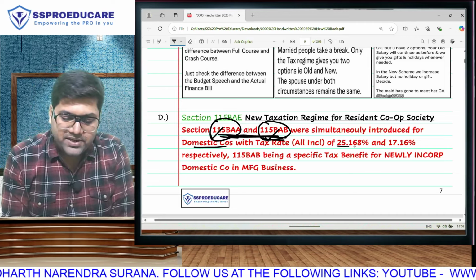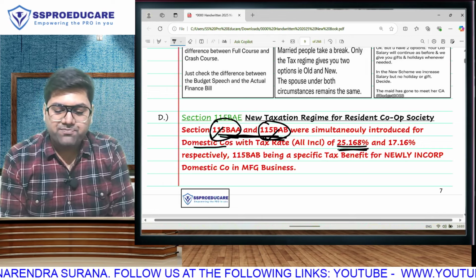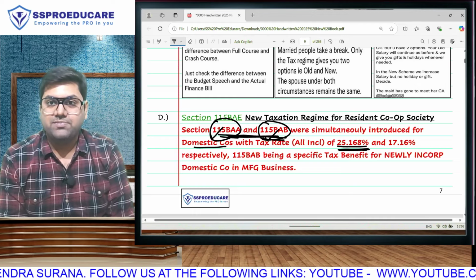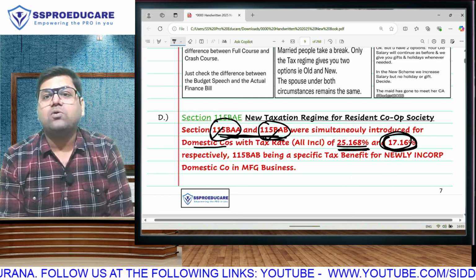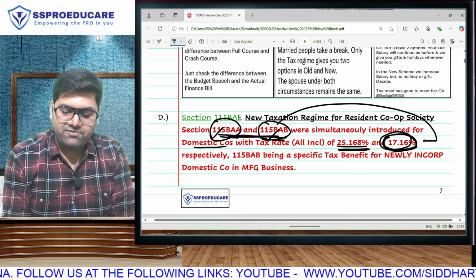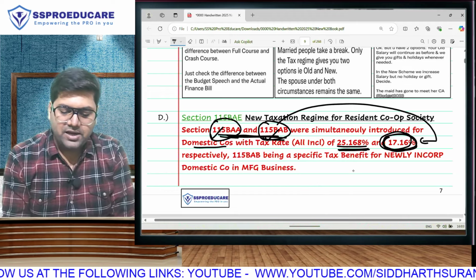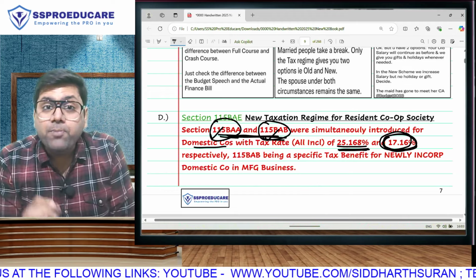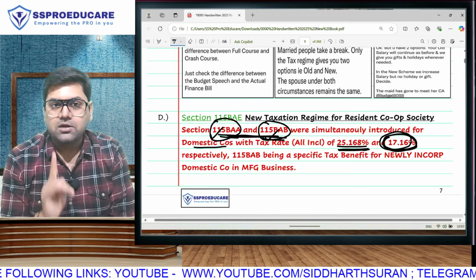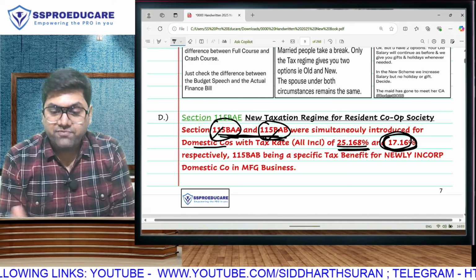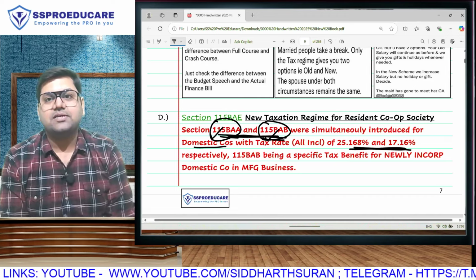So old companies will come in 115BAA. Non-manufacturing companies, even if newly incorporated, will come in this. Only newly incorporated manufacturing companies will come in 115BAB. Otherwise, everyone else will go in 115BAA. That means, simply put, new manufacturing companies, the date of incorporation will be discussed later, will have, if you observe carefully, an 8% benefit in their tax rate.